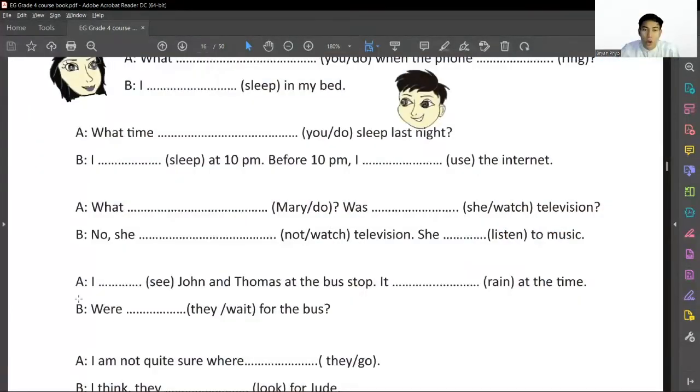Let's go to B. Were they waiting for the bus? So this will be: Were they waiting for the bus?